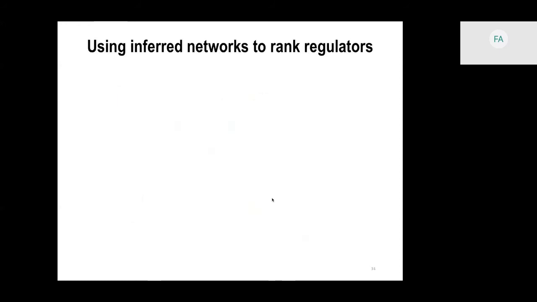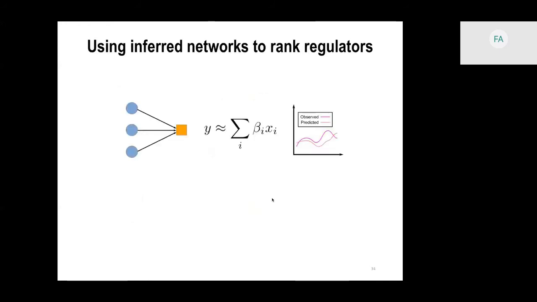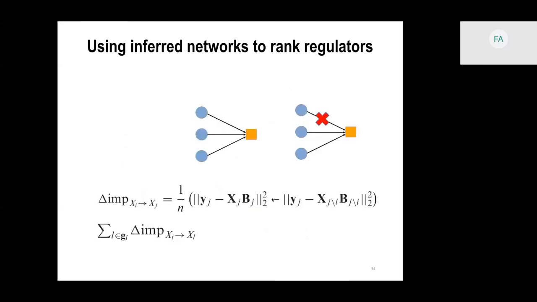So to find the important regulators, we train a linear model for each target gene. Then we remove one of the edges and ask how much the predictive power of the model decreases after removing that. We can sum this decrease of predictive power for all the edges of one transcription factor. That means that if we remove the transcription factor from the whole network, how much the predictive power of the whole network would decrease. And we can use this as a metric for importance.